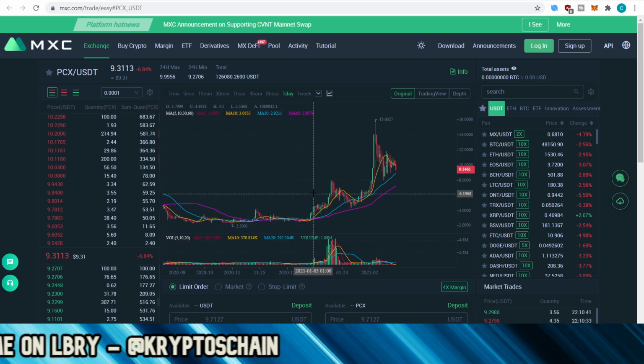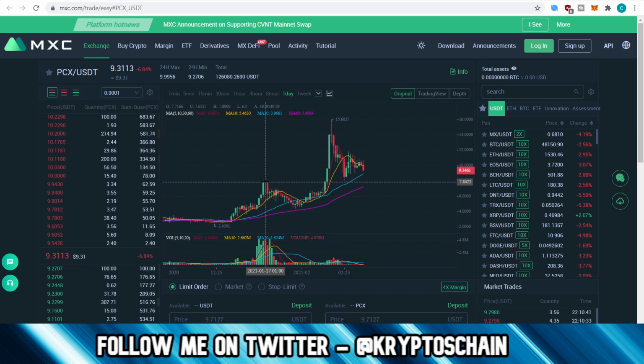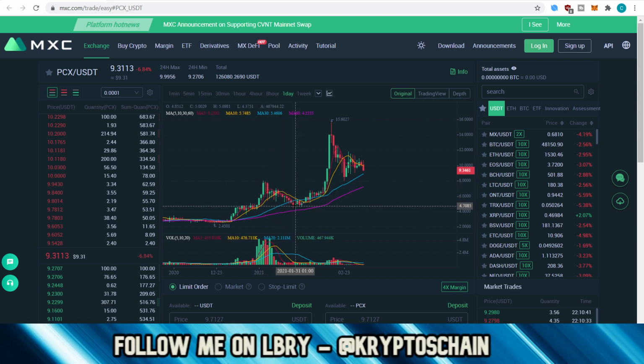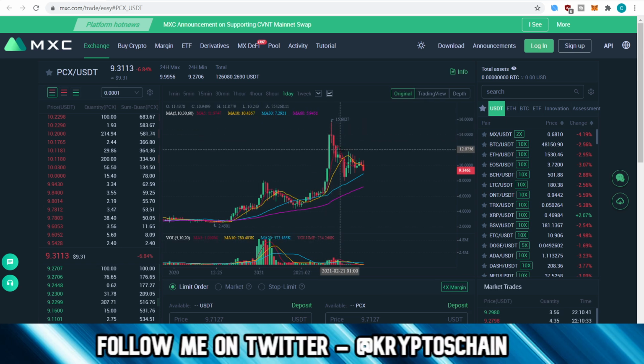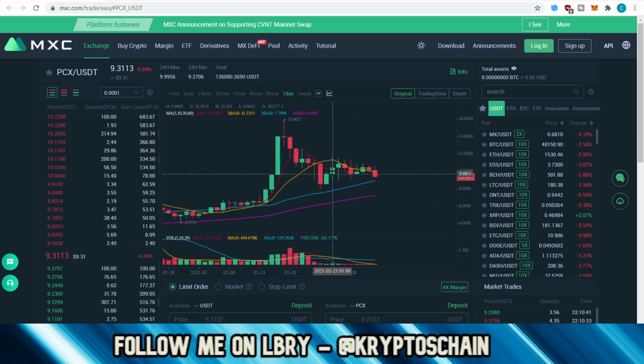What I've found interesting is if we look at this chart here, this is on the 1-day chart on MXC. Back in mid-January we touched $8, and then we pulled back quite significantly to the $4 range. Then we had this massive pop which generated a new all-time high at 15.60, and then we started to get this pullback, and then a bit of a push to the upside, which apparently is quite normal. This tends to happen when we have this kind of massive pullback. We tend to get a bit of a push to the upside and then it eventually goes lower.